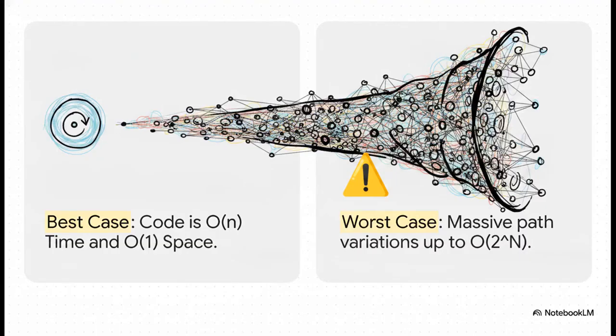Now, what is absolutely crucial to understand here is the sheer scale of the worst-case scenario. That recursive one-liner gives us a brilliant, clean O of n time and O of 1 space complexity on paper for the algorithm itself. But remember, the worst-case scenario for the sheer volume of path variations can balloon exponentially. The journal illustrates this perfectly. Imagine node i is linked to node j whenever i is less than j. The total number of paths becomes roughly O of 2 to the power of n. So while your code is efficient, the output it has to generate can be massive.